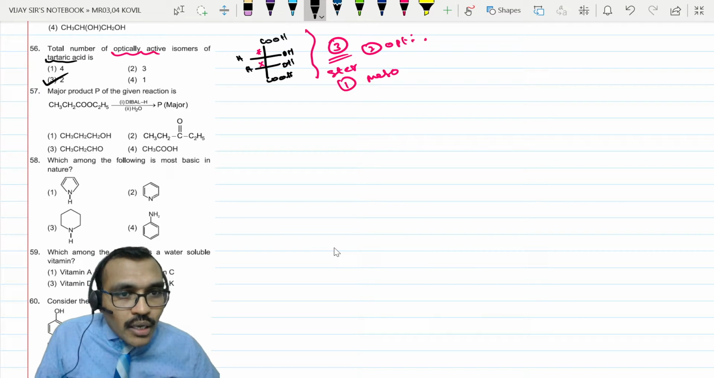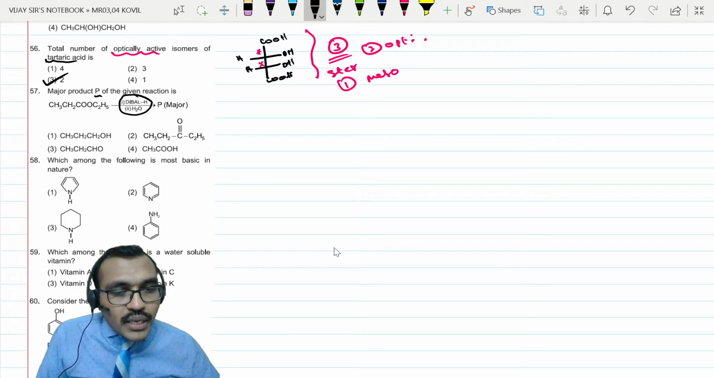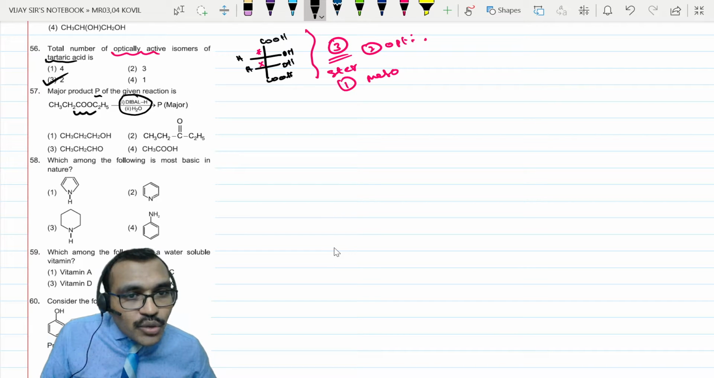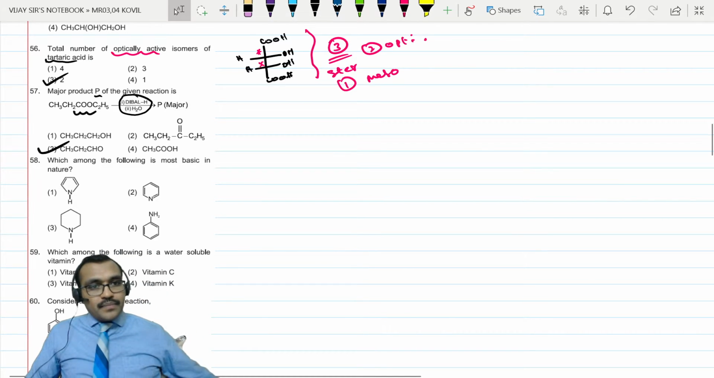Next, major product P formed on reduction with DIBAL. DIBAL cannot reduce all the way, so this ester group will convert into an aldehyde group. So, ester is converting into aldehyde group, which means option 3.